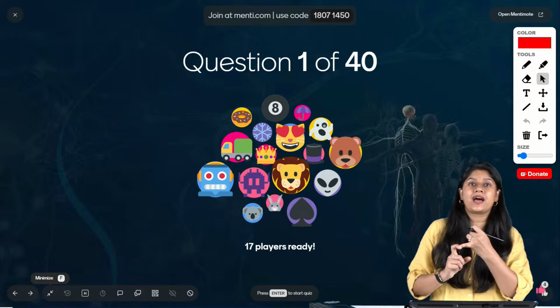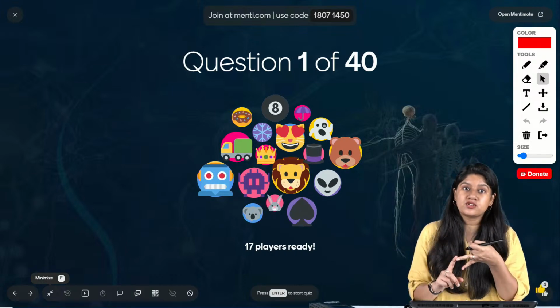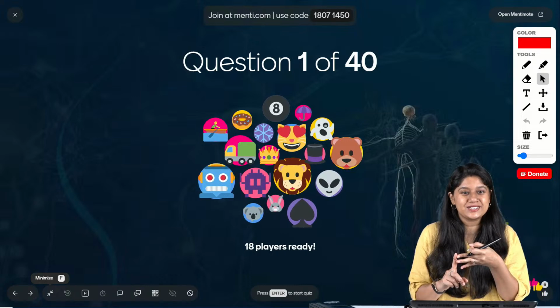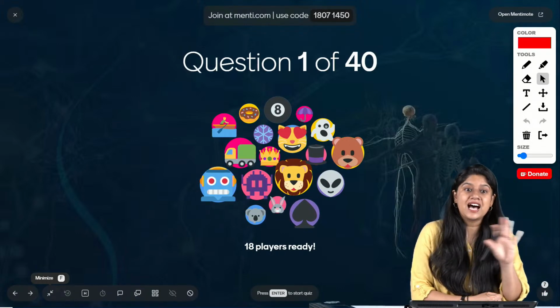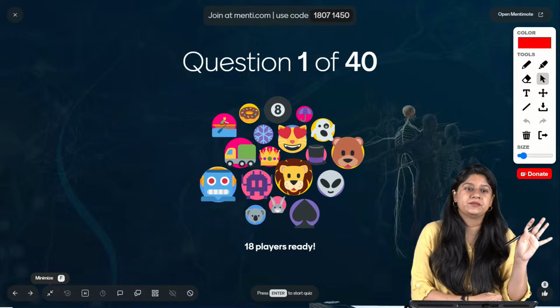So in today's class, we have 3 very important chapters. We have locomotion and movement. We have neural control and coordination. We have chemical coordination and integration. Last week we'll have only quizzes.